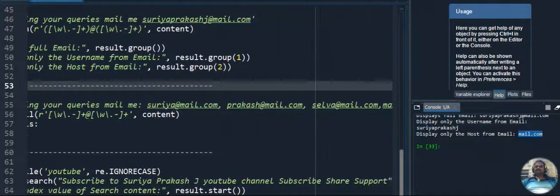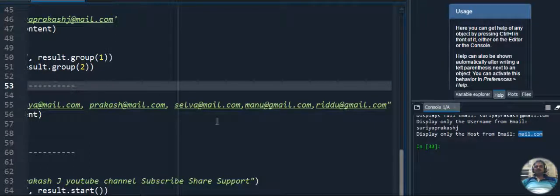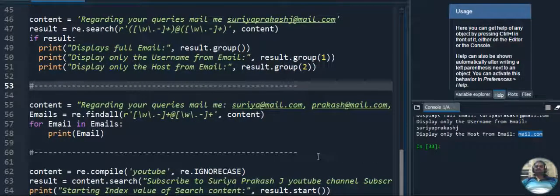First mail ID is surya@mail.com, second is prakash@mail.com, third is selva@mail.com, fourth is manu@mail.com, and fifth is riddhu@mail.com. These mail IDs I want to display as output. The remaining content will be discarded. Only the mail IDs will be fetched and displayed as output.